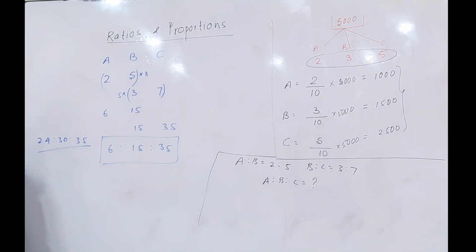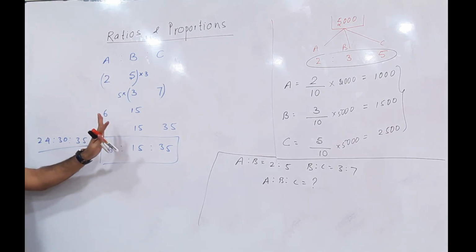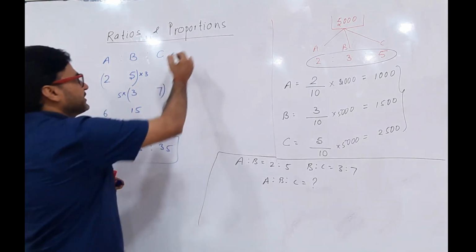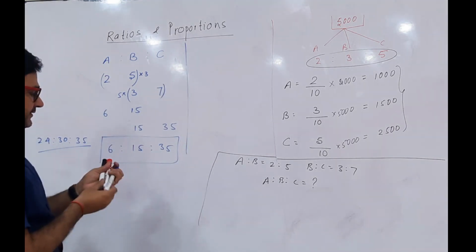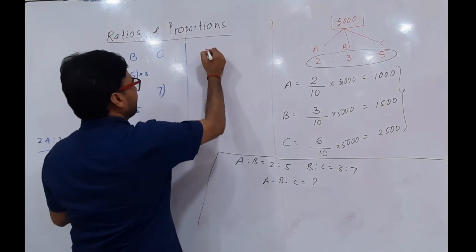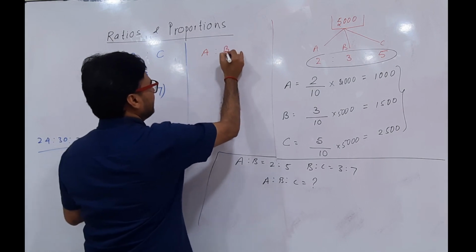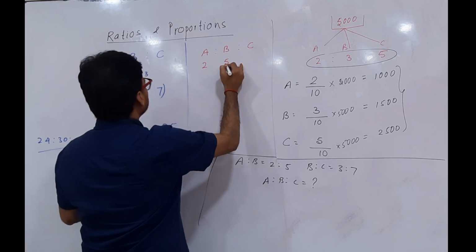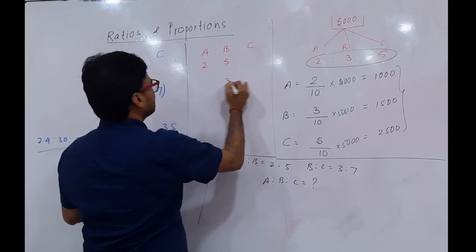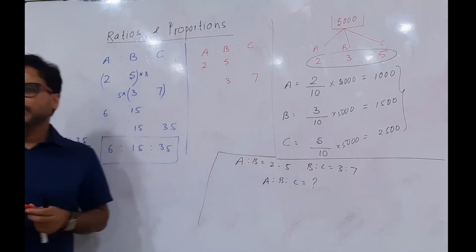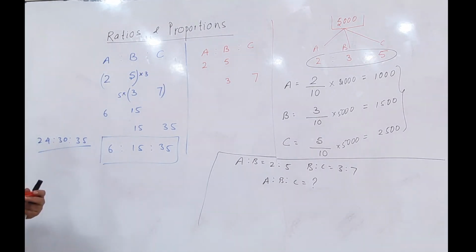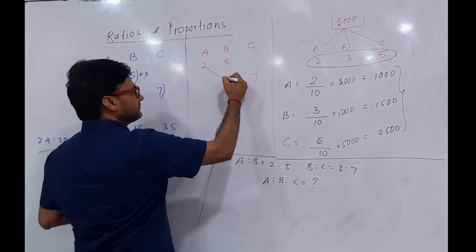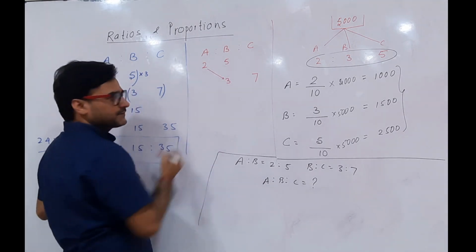Now this is the methodical approach, but let's understand the trick we use in the classroom. Very simple trick. See here everybody. If I know A is to B and B is to C, make a note this way: 2 here, 5 here, 3 here, 7 here. Just do zigzag multiplication. Multiply this, you get 6.